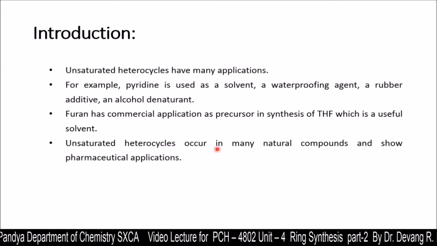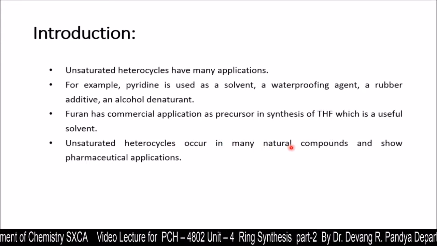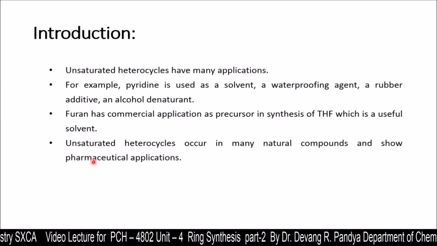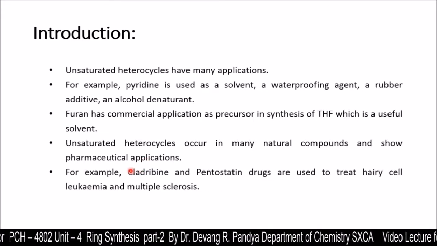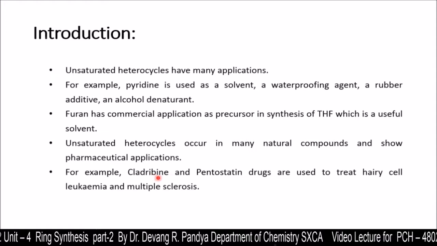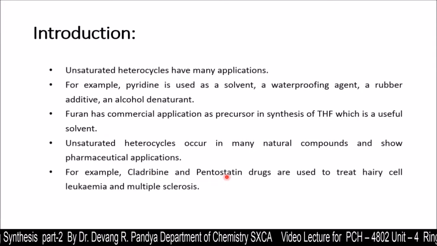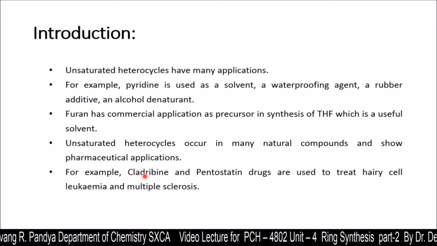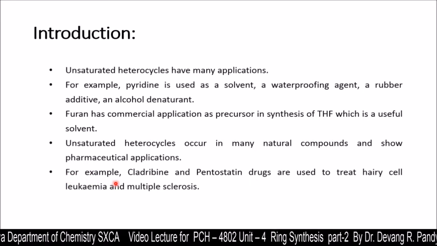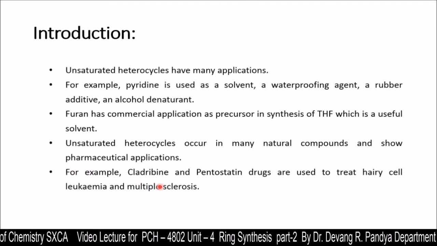Unsaturated heterocycles occur in many natural compounds and show pharmaceutical applications. We have the example of cladribine and pentostatin, drugs used to treat hairy cell leukemia and multiple sclerosis.